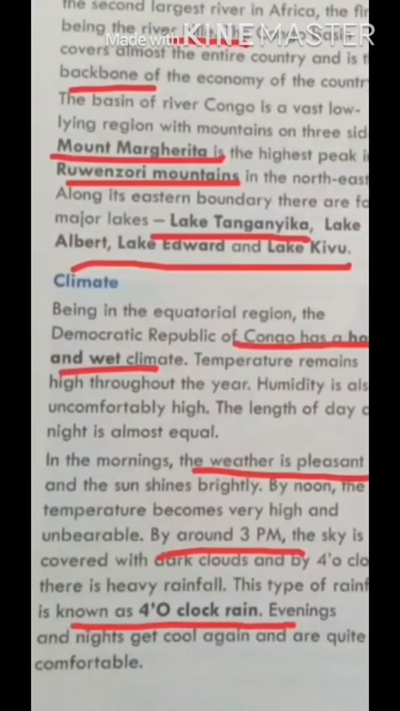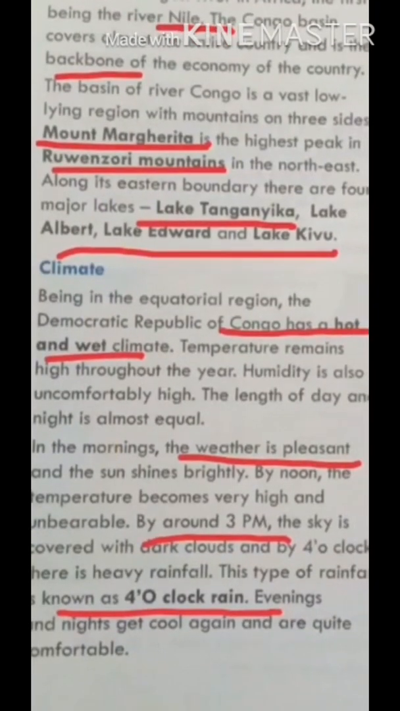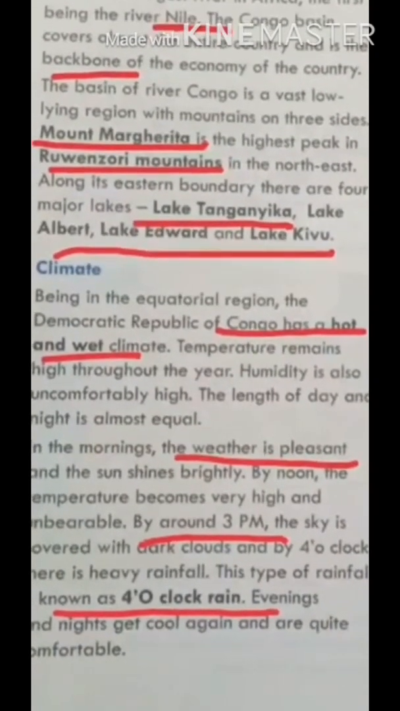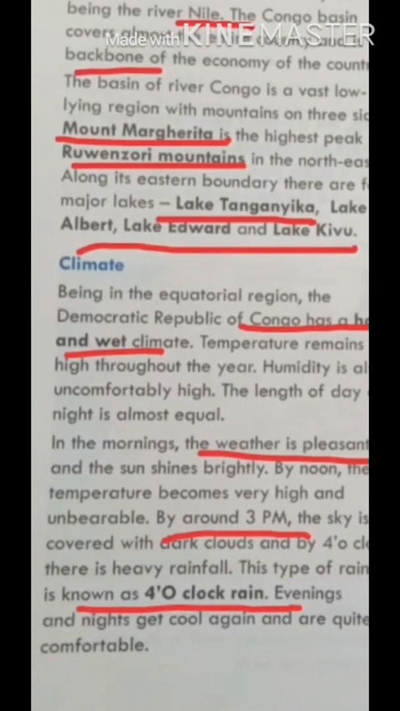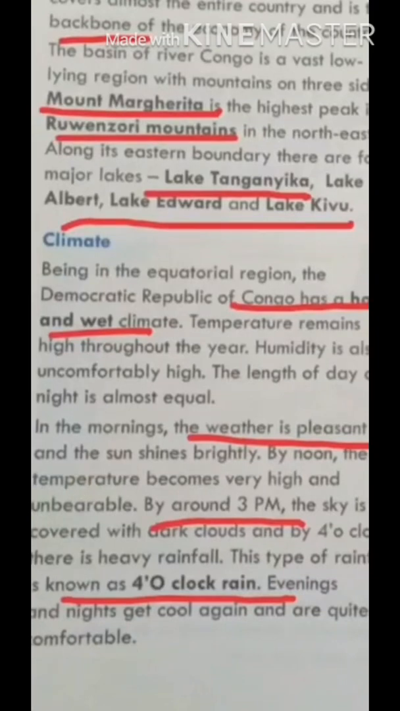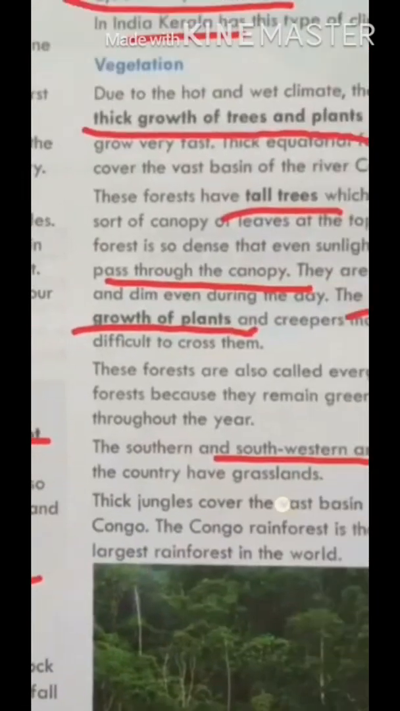Sometimes it's very hot, but sometimes there is heavy rainfall. This type of rainfall is known as 4 o'clock rain. We have given this rainfall the name 4 o'clock rain. So evenings and nights get cool again and are quite comfortable. Evenings and nights are cooler, but in the daytime it is a very hot climate.